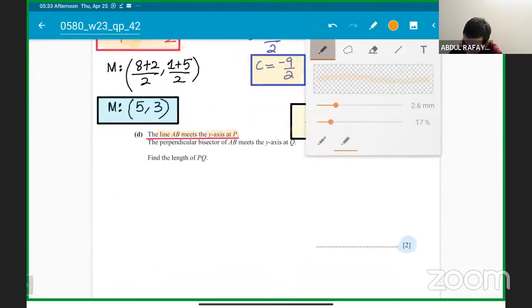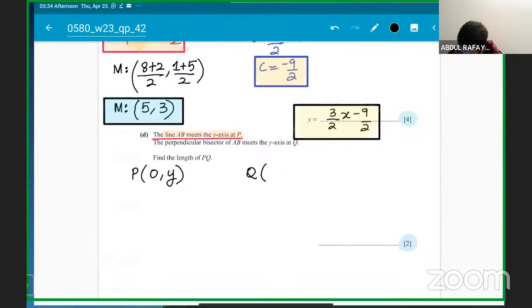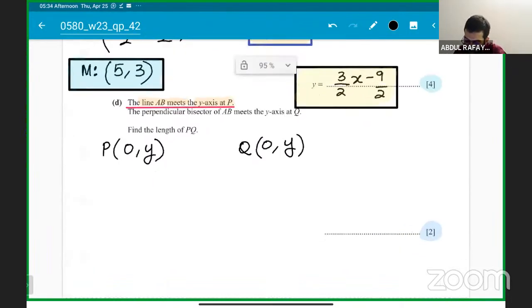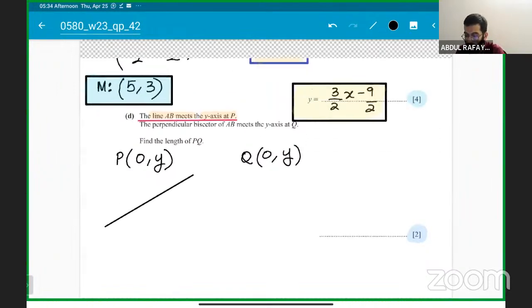So make sure these type of questions are tricky. If it is meeting the y-axis at P, it means x is 0. If it's meeting the y-axis at P, x is 0. The perpendicular bisector of AB meets the y-axis at Q. So it's meeting the y-axis at Q. So x is 0 here as well. Okay. So you can simply get the coordinates. The line, what they are saying, if I tell you in order, guys, follow carefully.